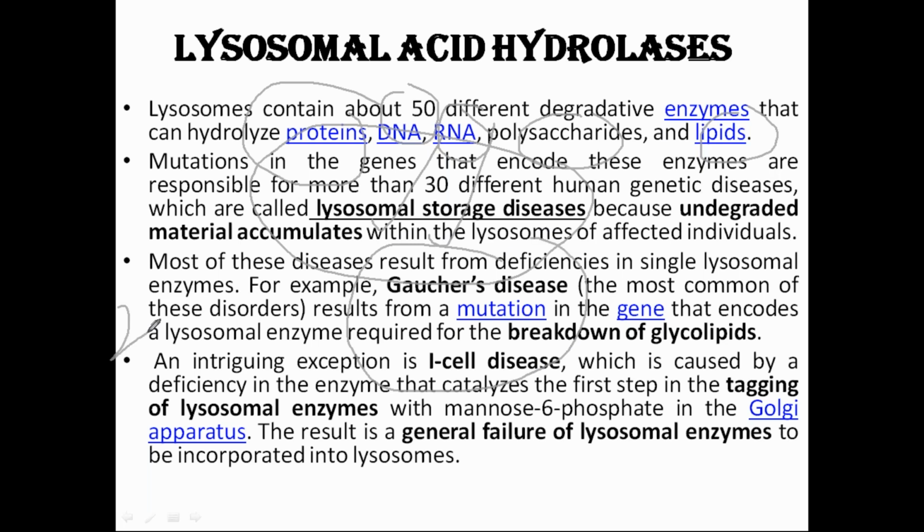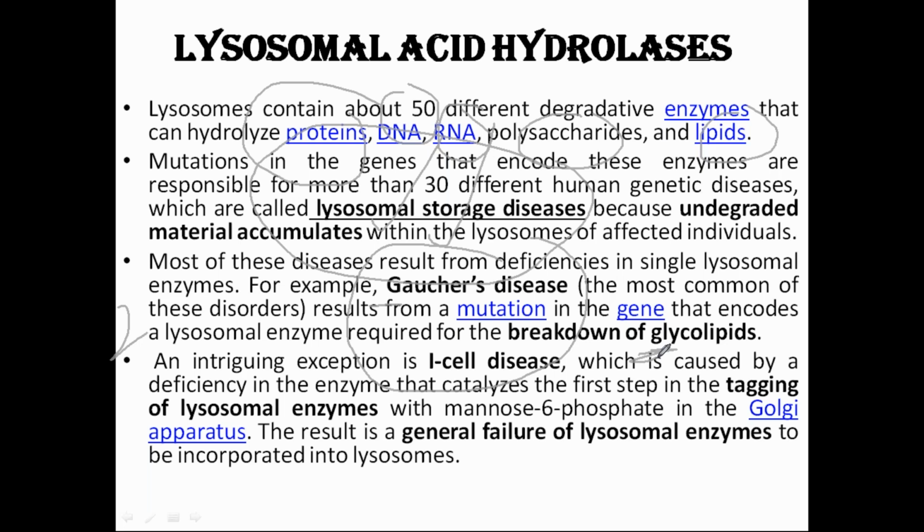Very important question. It has been asked so many times. And why is it called Gaucher disease? Because whenever this type of mutation happens, the cell cannot break down glycoproteins or glycolipids. So relate it: G is for G. It can be proteins, lipids, DNA, RNA, anything, but specifically Gaucher is for glycolipids.